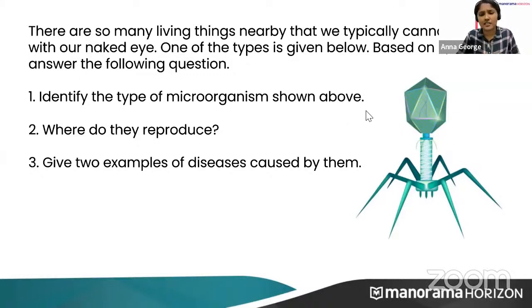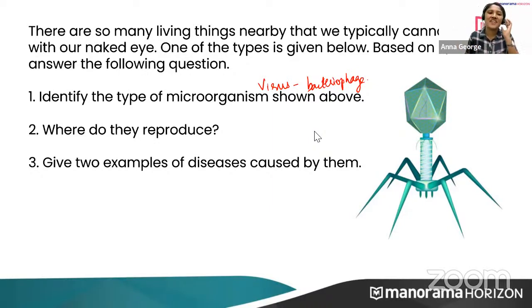What is the type of microorganisms? Very good. Can you specifically say what this microorganism is? Yeah, it is a virus. Can you specifically say this is a virus called coronavirus? That is the answer of the third one. So bacteriophage. This is a virus, and if you need, you can write bacteriophage also. If you write bacteriophage also, you'll seem smarter than other students.